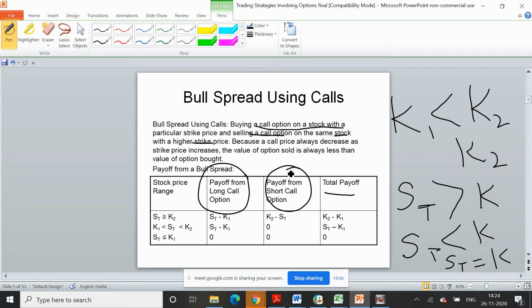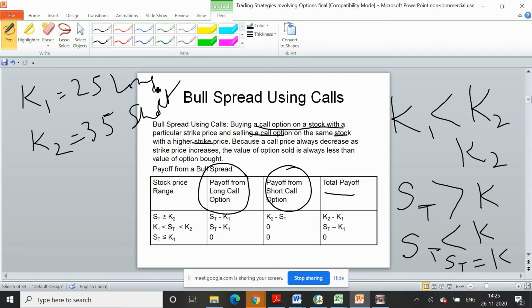So if the spot price is greater than K2, for example, you have an option contract where let's say K1 is equal to 25 and K2 is equal to 35. K2 is the short call and this is the long call. In the first condition, let's say the spot price is 40.